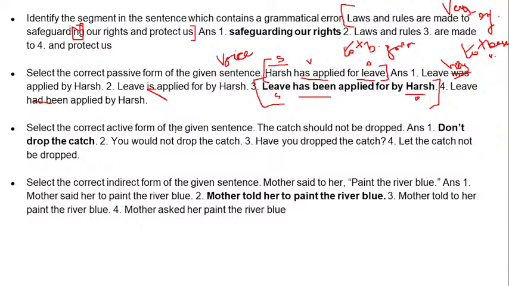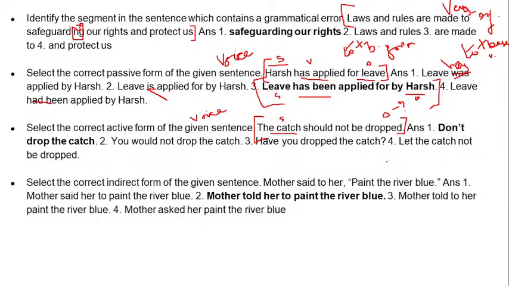The third one is the same voice topic but in the active form. The other voice. The catch should not be dropped, so our catch is our subject, and I would say that the object is actually missing. Where is the object? Like someone has to catch it, it's been addressed to someone that the catch should not be dropped.